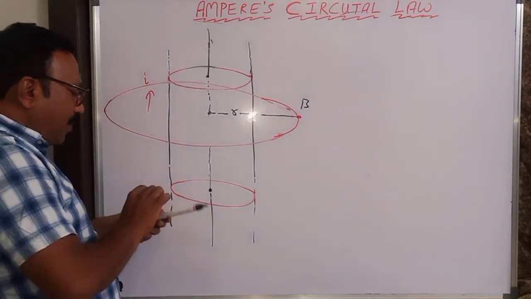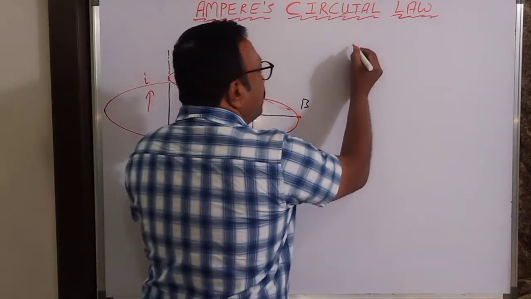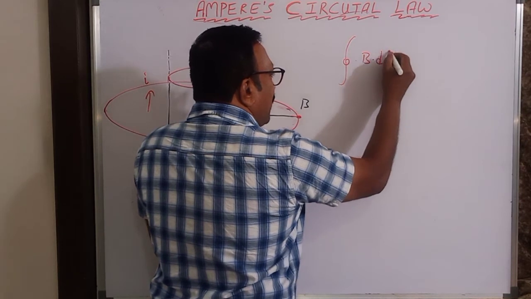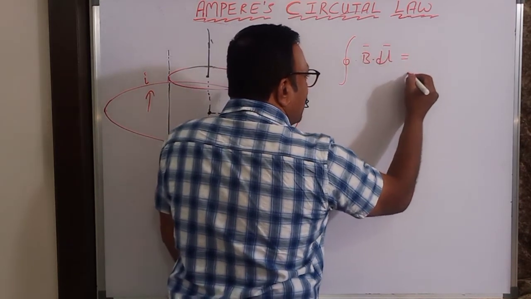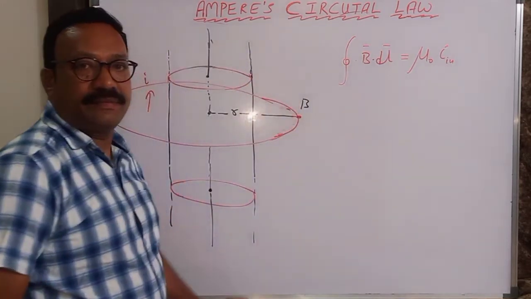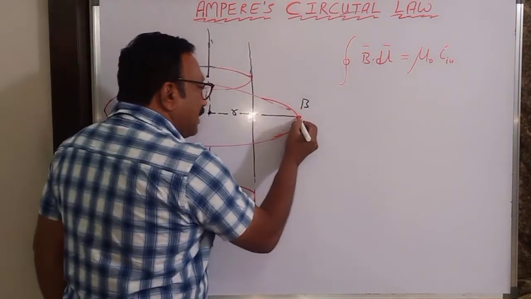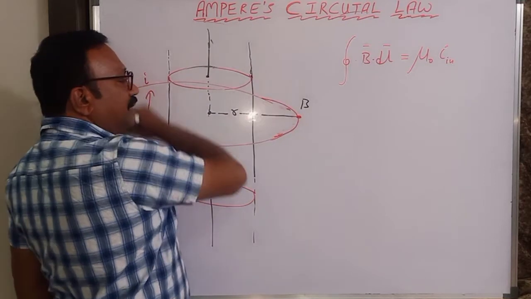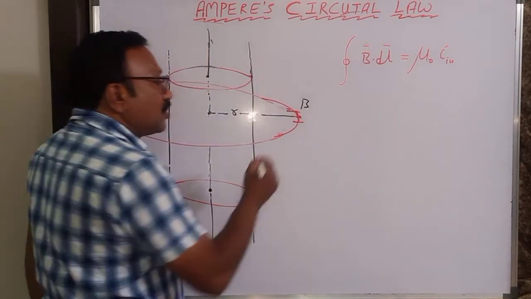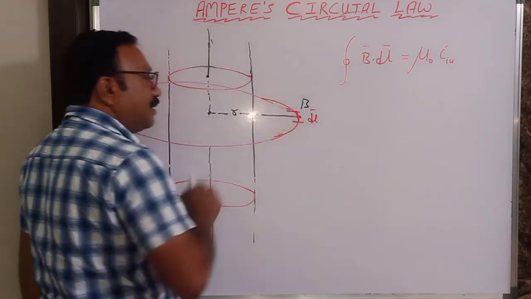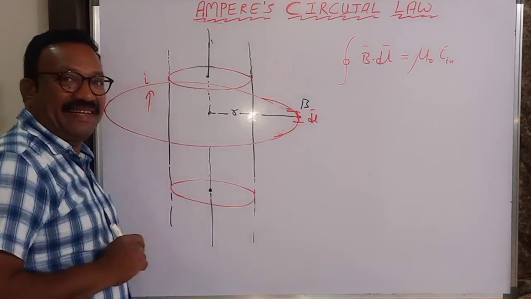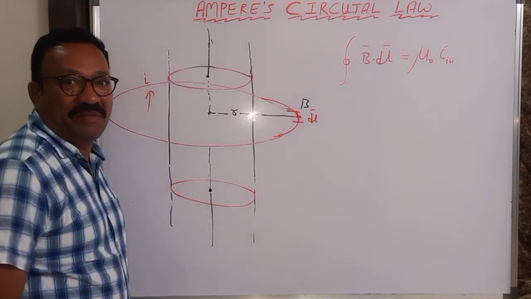What is Ampere's circuital law? Statement: the closed integral, the circulation of the magnetic field over the curve, is equal to mu naught times the current inside. Suppose here is a curve passing through the point where I want to determine the magnetic field. Here I will take dl bar. Over the curve I can take dl bar. Over the conductor I cannot take dl bar.